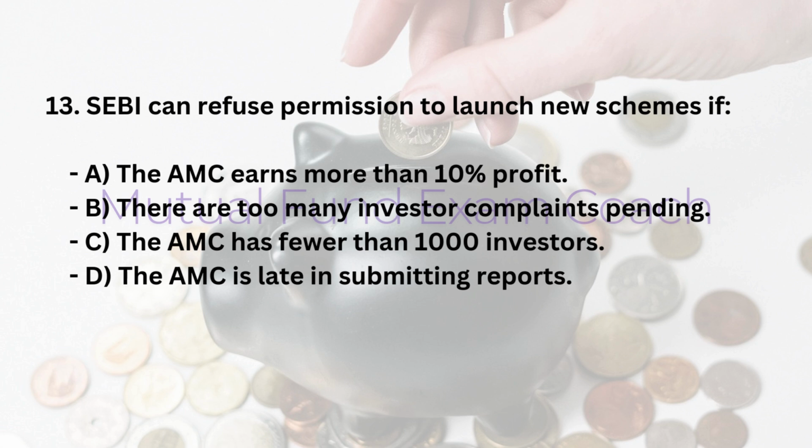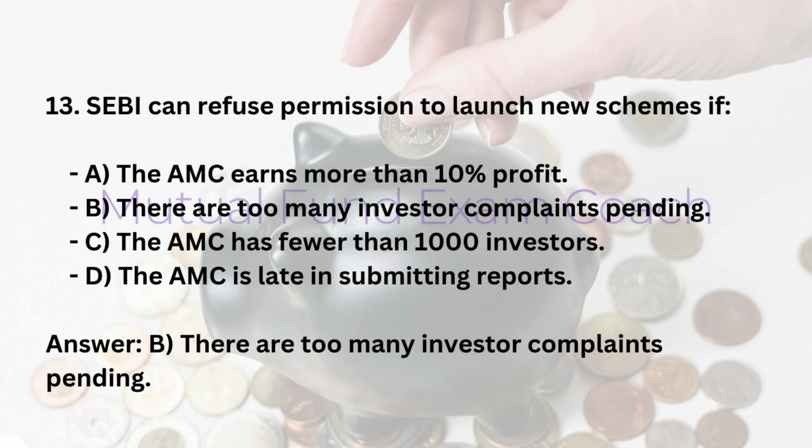13. SEBI can refuse permission to launch new schemes if: A. The AMC earns more than 10% profit. B. There are too many investor complaints pending. C. The AMC has fewer than 1,000 investors. D. The AMC is late in submitting reports. Answer: B. There are too many investor complaints pending.